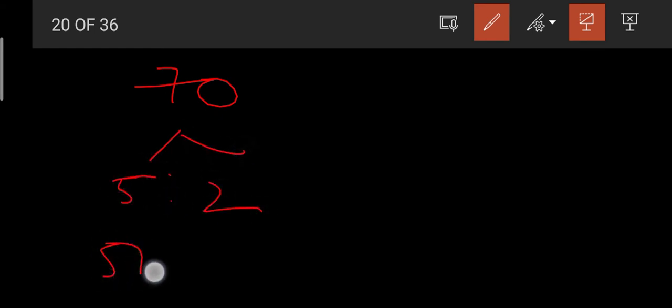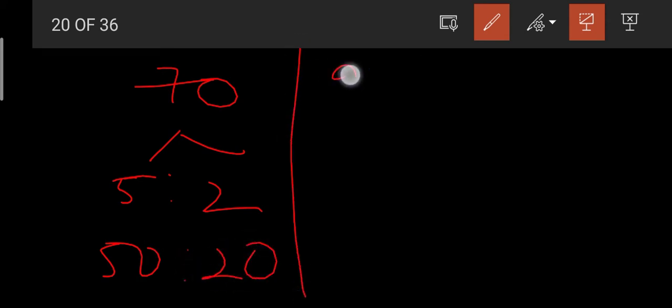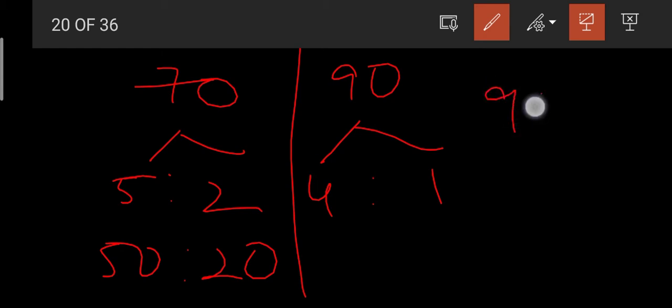Okay, I'll be dealing with it again. 70 should be divided into 5:2 ratio. Then you will be taking it as 50:20. Okay, for 90, to divide it into 4:1 ratio, how can it come into 4:1 ratio? The total parts here is 5.